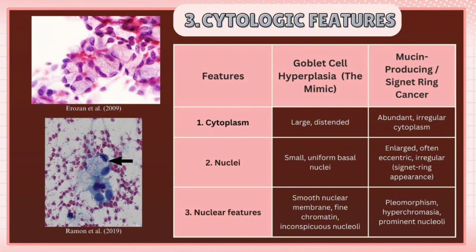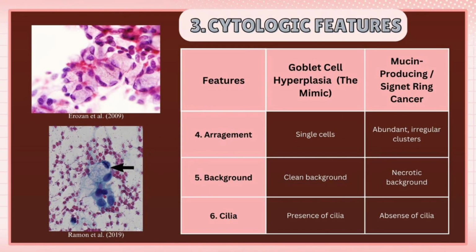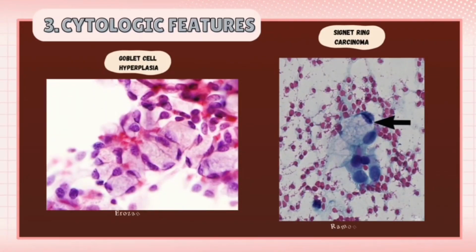The nuclei are small, uniform, with smooth nuclear membranes and fine chromatin. Unlike cancer, the background of these slides is usually clean, lacking the cell debris we see in true malignancy. Now, let's put this side by side so you can see the diagnostic challenge. On the left, you can see a goblet cell hyperplasia. Notice the large mucin vacuole pushing the nucleus, giving it that classic signet ring shape. But look at the nucleus itself. It is small, smooth, and basal. Now compare that to a true signet ring cell carcinoma on the right, where the nucleus will be much larger, darker, and show irregular borders.